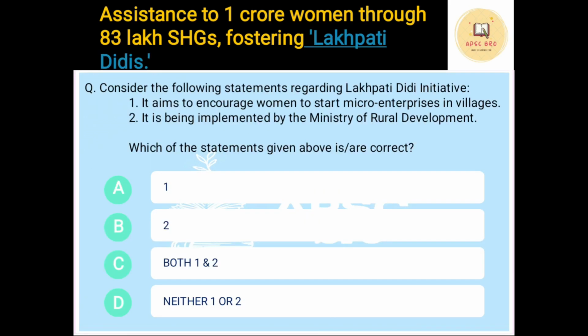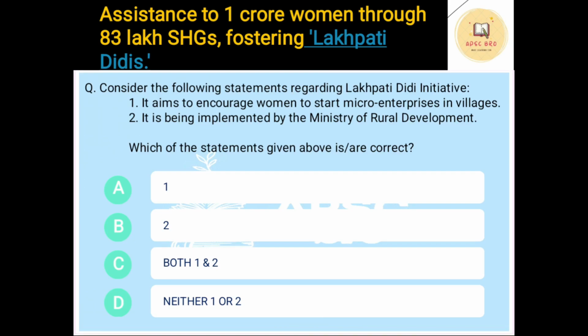Okay. Next question. So what is given in your budget is this. It will give an assistance to 1 crore women through 83 lakh SHGs. SHGs, self-help groups. Okay. In Assamese, we call it Atmahohay Group. Fostering Lakhpati Didi. Lakhpati Didi is a new scheme, flagship scheme of the government, and it is aimed at giving assistance to 1 crore women. Now the question that we have framed for you is this.